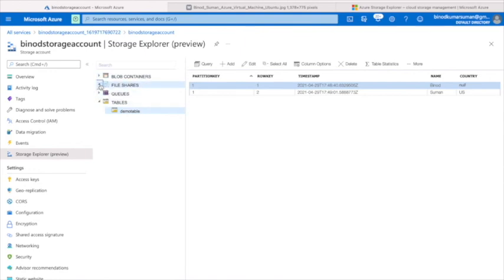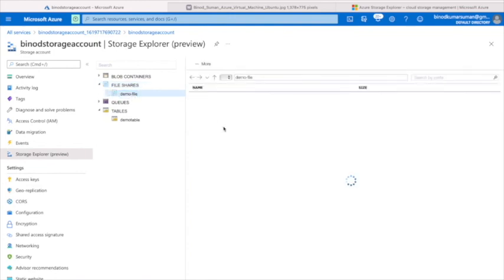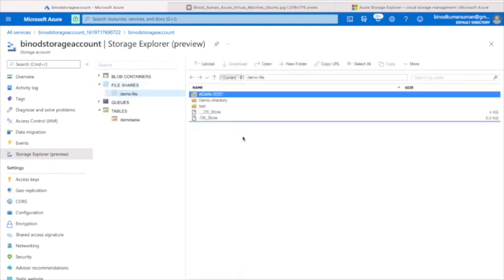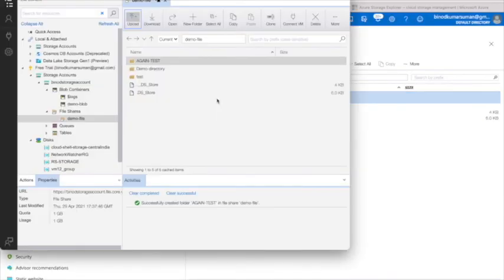So I created here, right? So it will be reflected there. Again test, right? It came here. So this is the way you can create the storage, and then again you can explore and access.